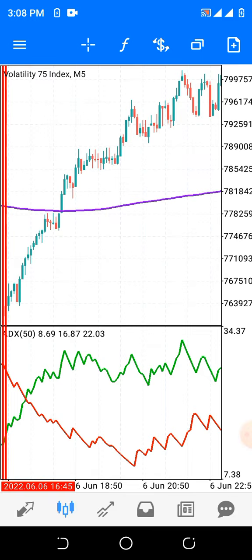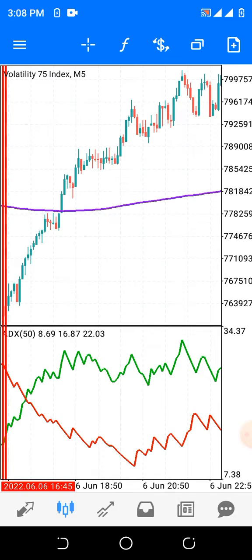The indicators we will be using in this particular video are the ADS and the moving average. Whenever you see candlesticks above this moving average, come down to the section where you have the ADS indicator and observe the crossing there.